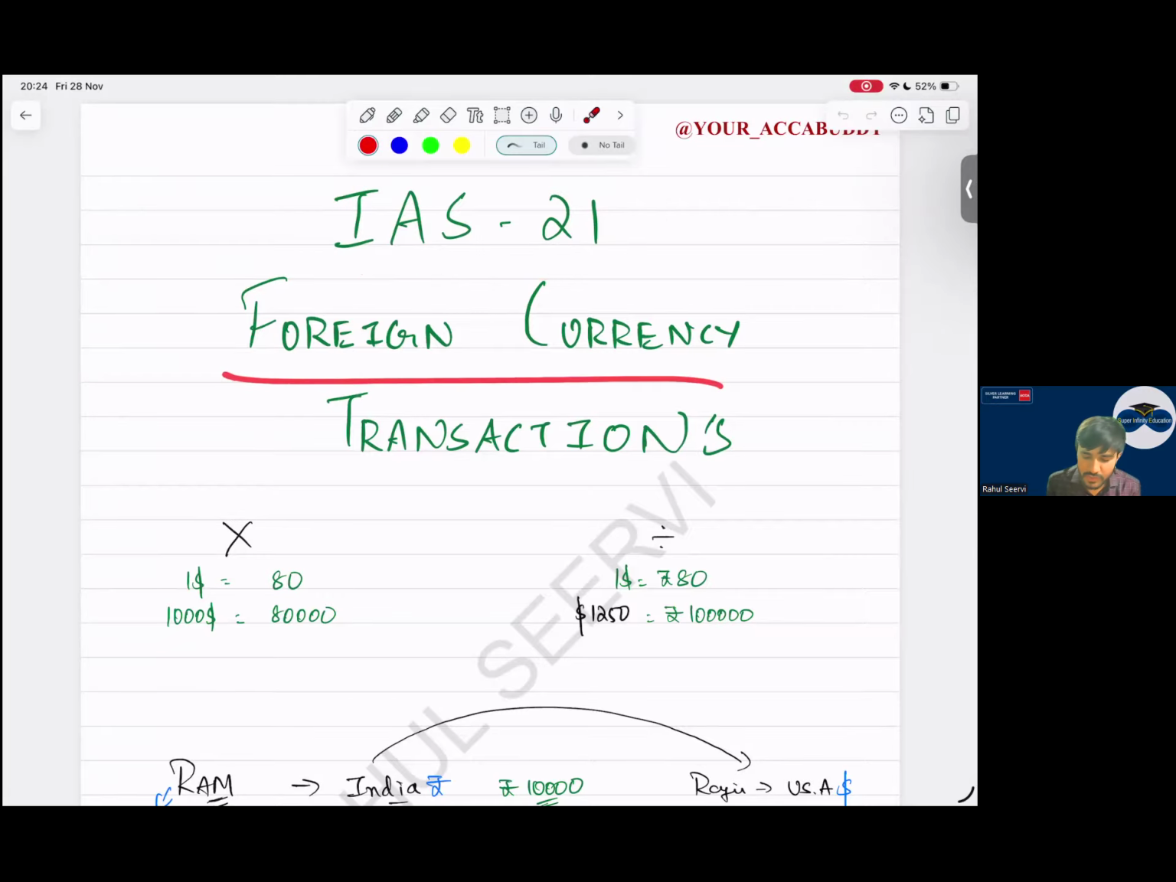This IAS 21 foreign currency transaction. See, sir, today I'm in India. If I'm in India, I'll prepare my balance sheet and P&L in rupees. Yes, sir. But if I've done a transaction in a dollar, I have to pay someone in dollars. I'm purchasing in dollar. Will I record in dollars in my books? No. I will record in rupees. So I have to convert it. There will be receivable, payable. So a lot of problems will be there. So see now.